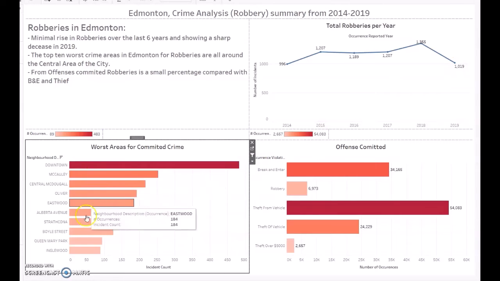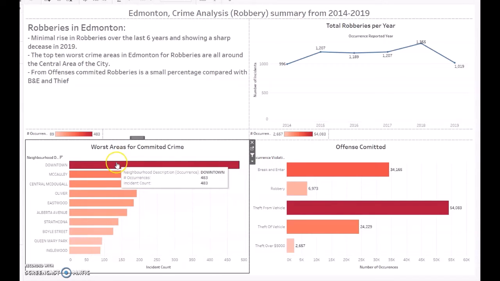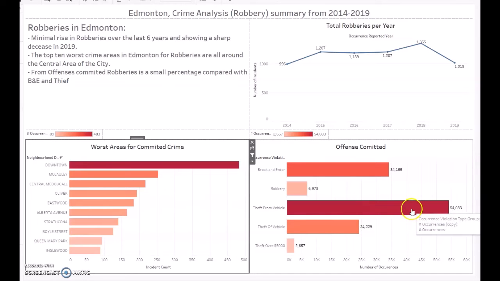Of all these 10 communities, downtown is the highest, and they're all in the central part of Edmonton. They're all consistent with robbery, break and enter, and auto theft. And you can see that theft from a vehicle is the highest, followed by break and enter, and then theft of vehicle.